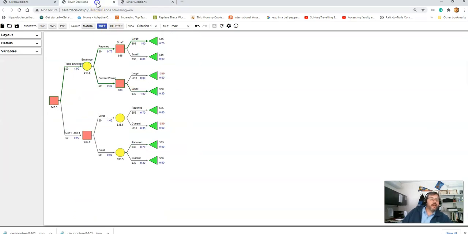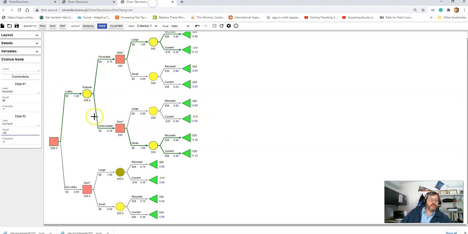Not nearly as nice as the 47.5 expected value that we had for perfect information, but in this case, if the sample information could spin it or shift things by 10%, 80-20 or 60-40 instead of 70-30, then the information is worth 39.3. So the value, the difference, is a little less than $4,000. So if you can get the lobbyist to do this for $1,000, for $2,000, it's worth hiring the lobbyist. If he wants $5,000, it's not worth hiring him.